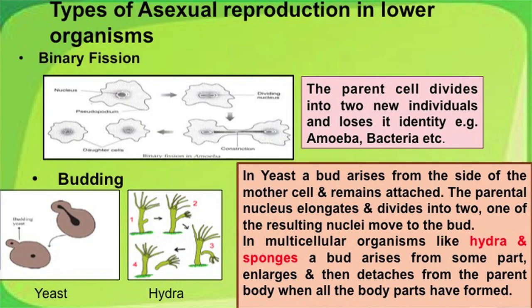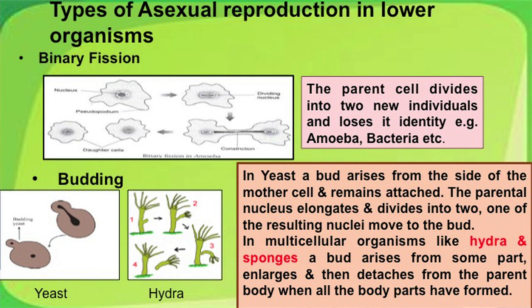Types of asexual reproduction in lower organisms include a number of ways. Binary fission is first. Look at the diagram on your screen. It depicts the binary fission in amoeba. Amoeba is a unicellular organism. It elongates along with its nucleus divides into two, and finally the cell divides into two and the parent cell loses its identity. Next is by budding.